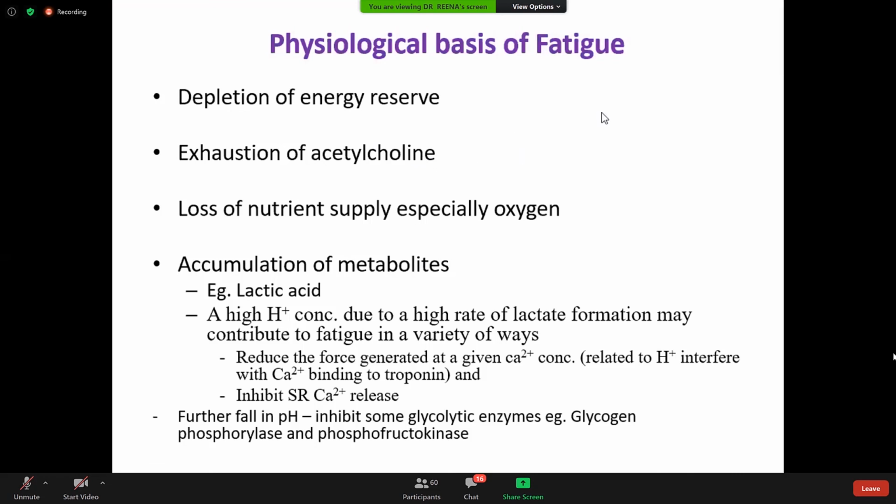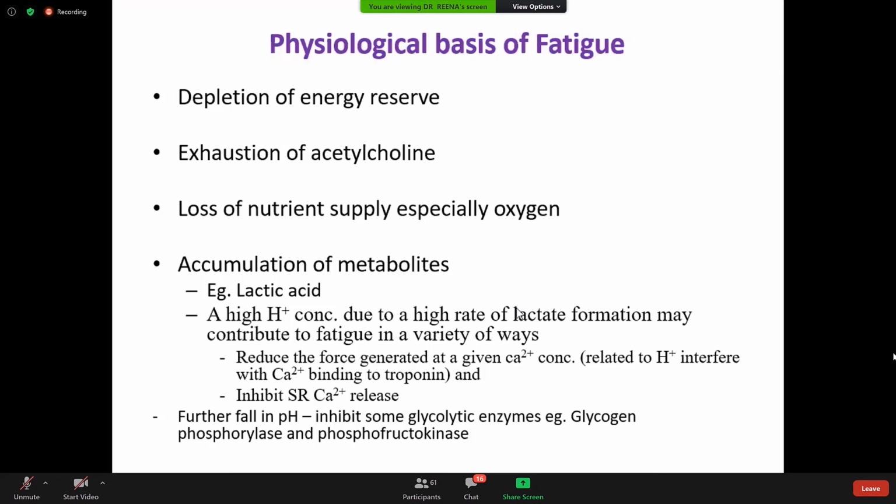Acetylcholine keeps on decreasing because each stimulus releases acetylcholine. Also loss of nutrient supply, like oxygen and nutrients, affects fatigue. Good nutrients and oxygen delay the fatigue, so with increasing work and not taking nutrients and oxygen, fatigue is enhanced.